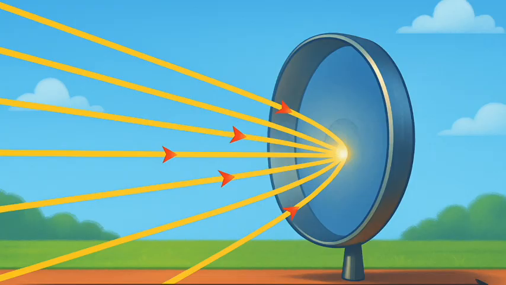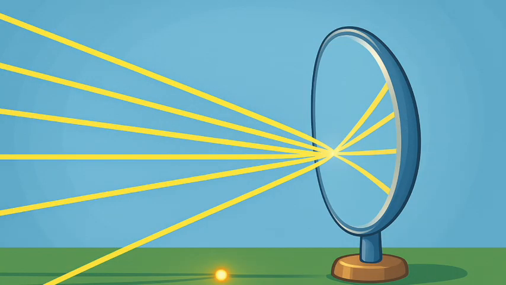Observe Fig. 9.2a closely. A number of rays parallel to the principal axis are falling on a concave mirror. Observe the reflected rays. They are all intersecting at a point on the principal axis of the mirror. This point is called the principal focus of the concave mirror.